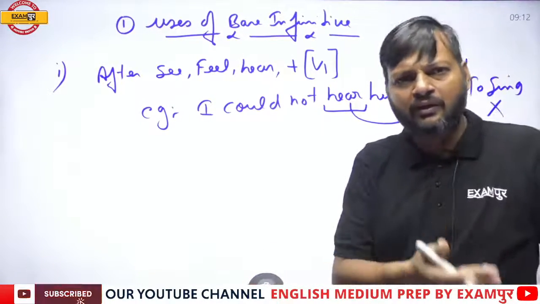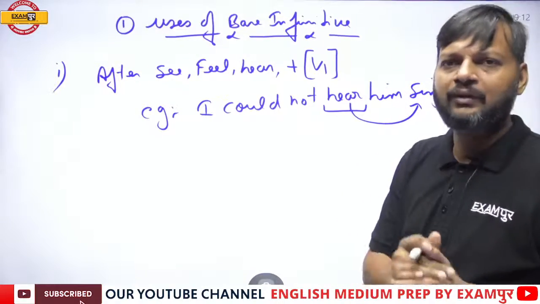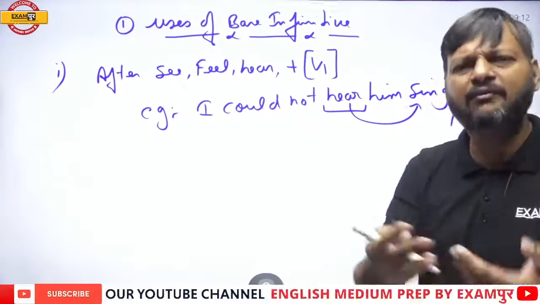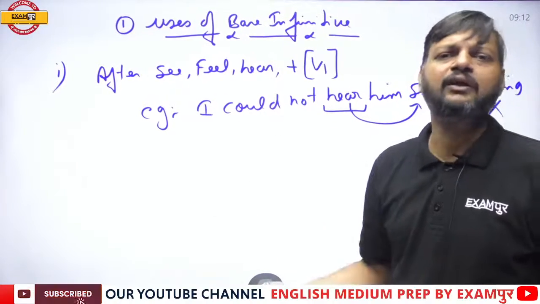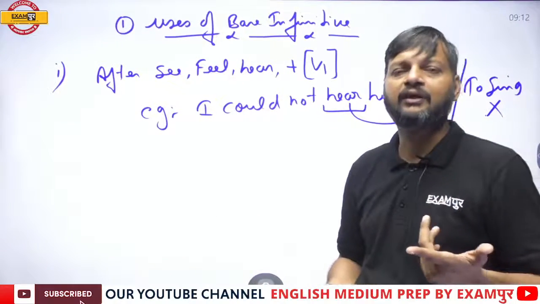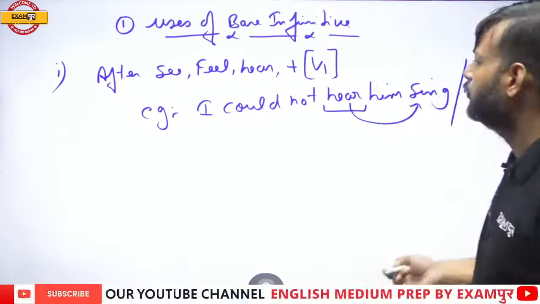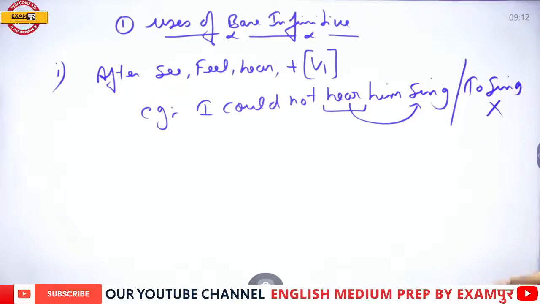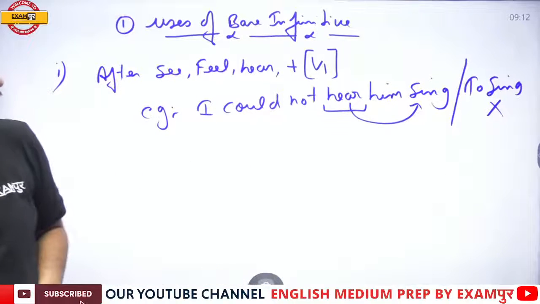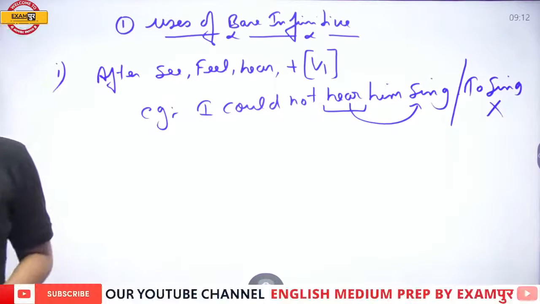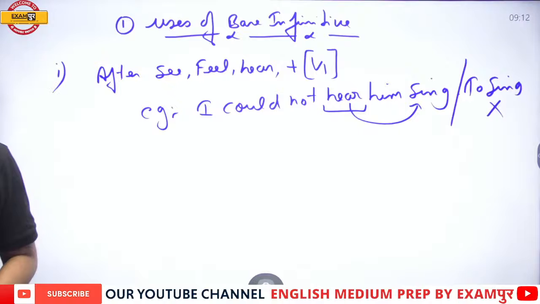Maybe I was far from him, or maybe I was not paying attention, whatever the reason may be. But while he was singing, I could not hear it. So these are the three verbs which are always followed by bare infinitive.